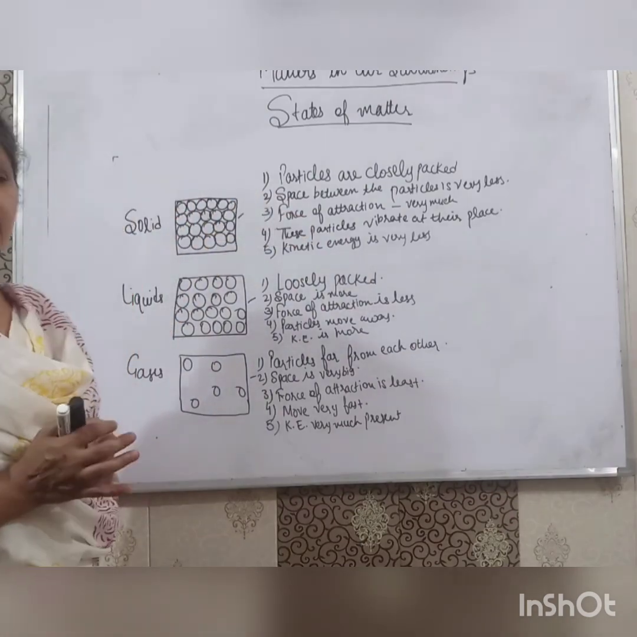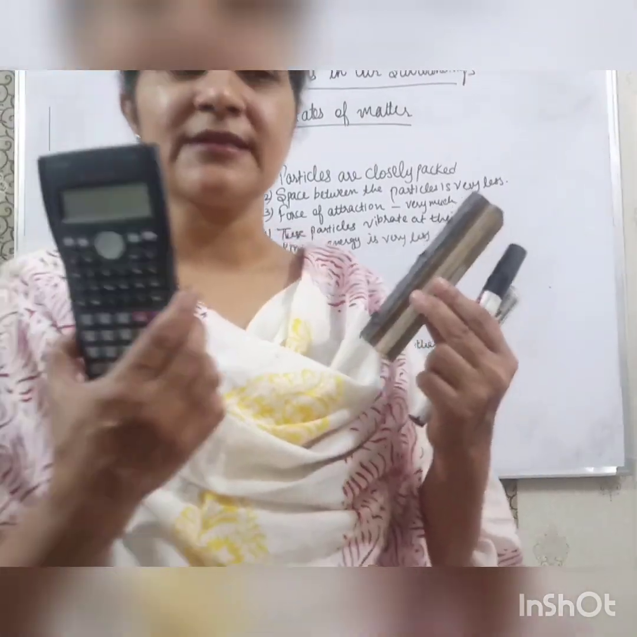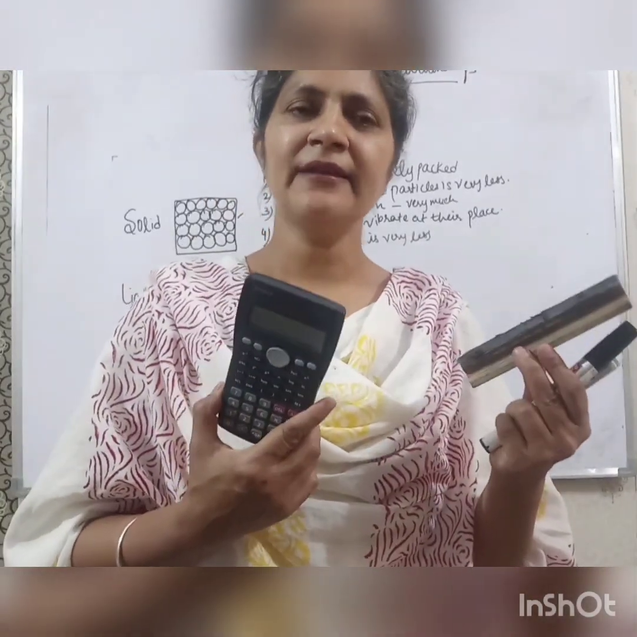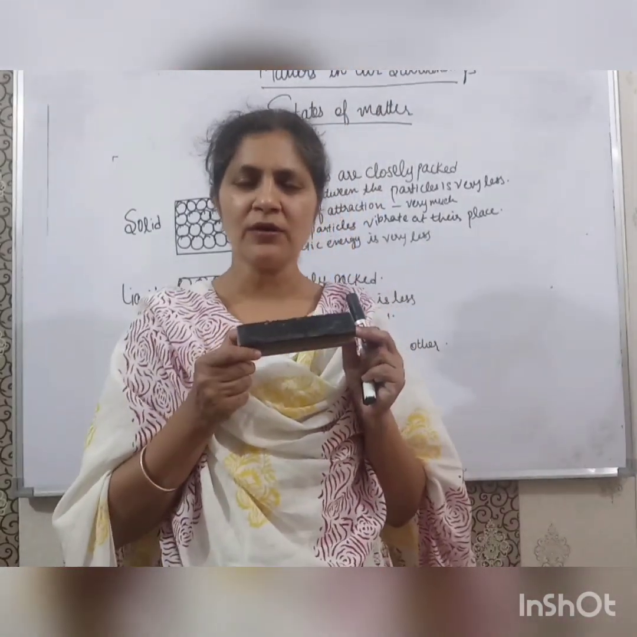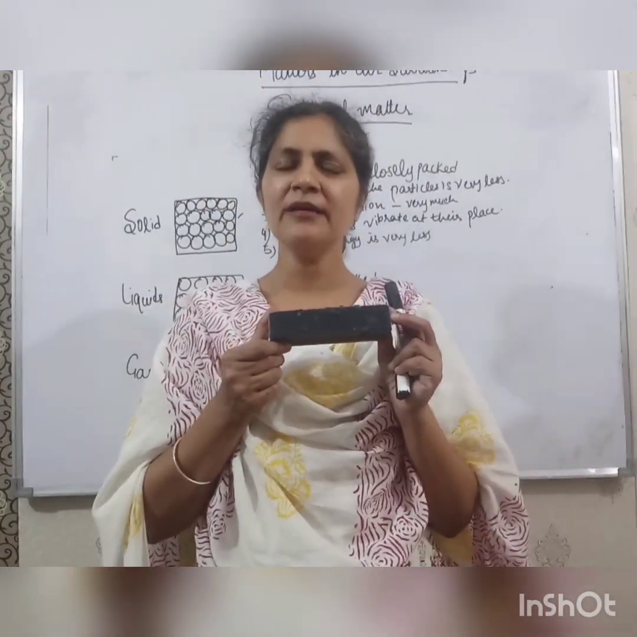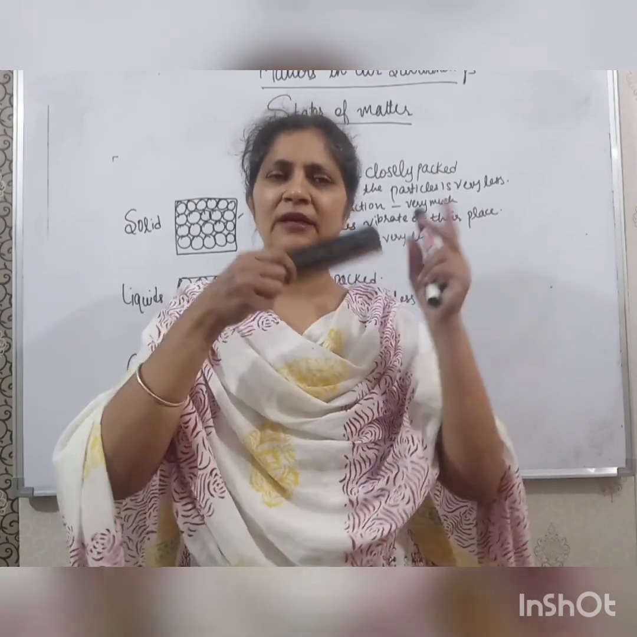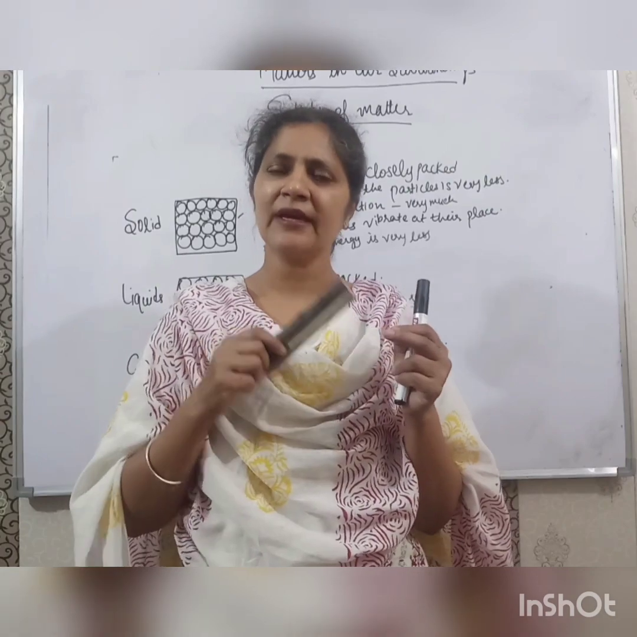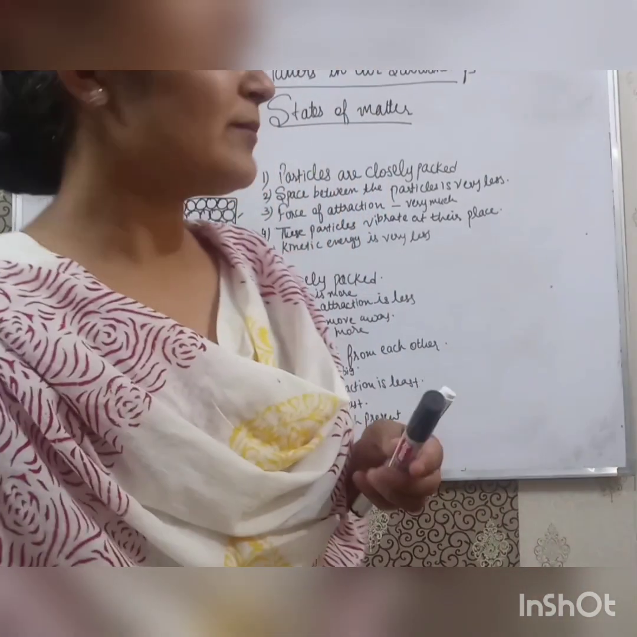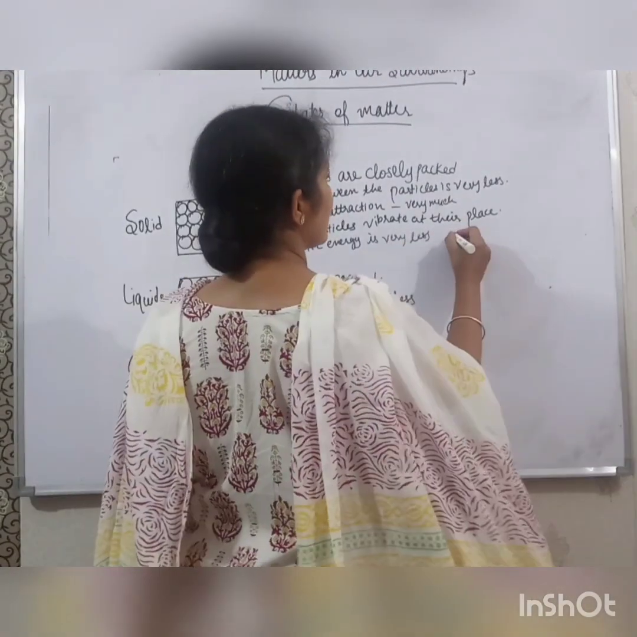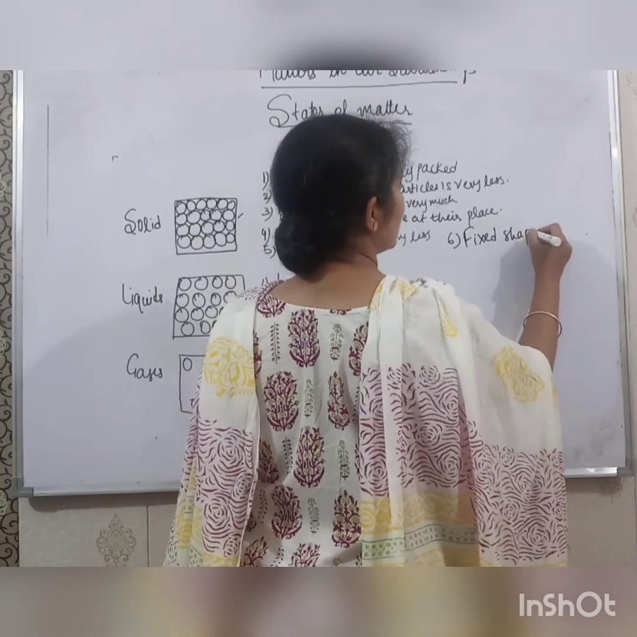Force of attraction is very much. See the shape of this duster. See the shape of this calculator. It is fixed and they have fixed volume. If I put this duster in a box, its volume will remain the same. Its shape will remain the same. If I put this duster in a very big box, even then its shape and volume will remain the same. It means solids have fixed shape and volume.